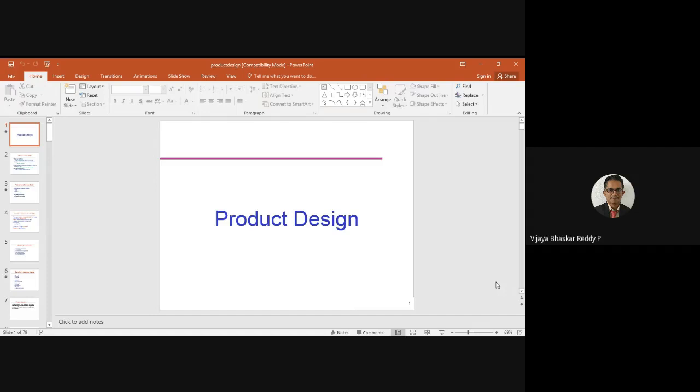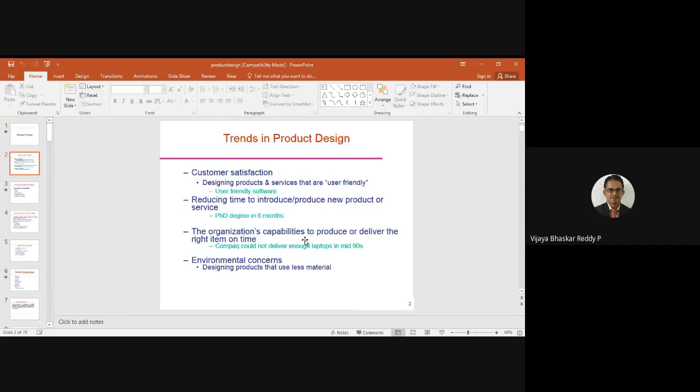It has to sell itself to the customers. So we need to attract the customers. That is the most important in any aspect. Okay. So here you know, what are the trends in product design? Customer satisfaction is the major trend. So design the product and services to be user friendly. Definitely more customers will be attracted. Reducing the time to introduce or produce a new product or service.